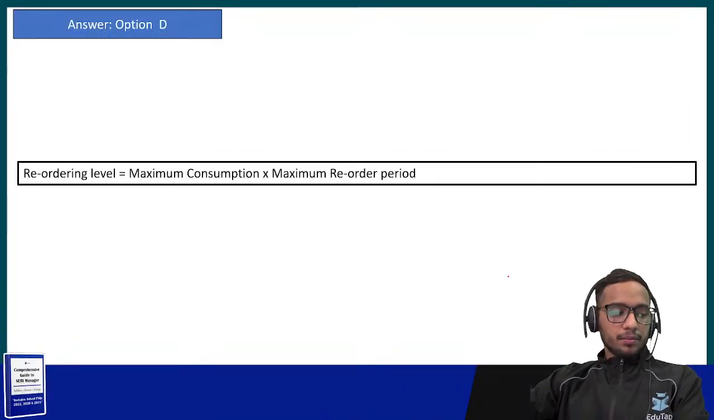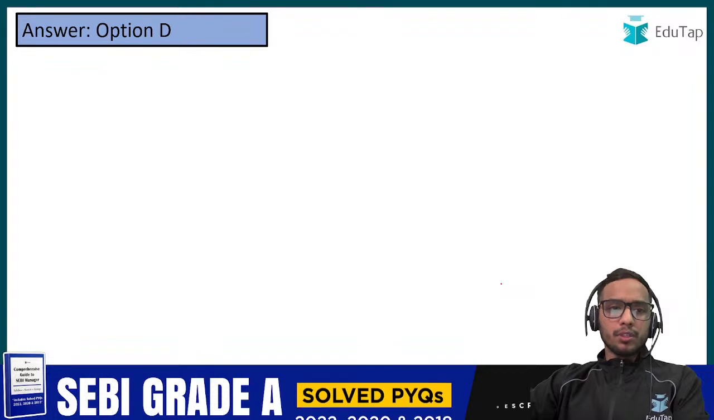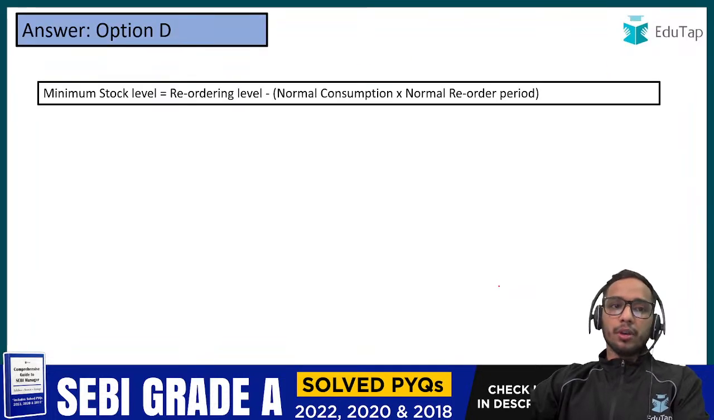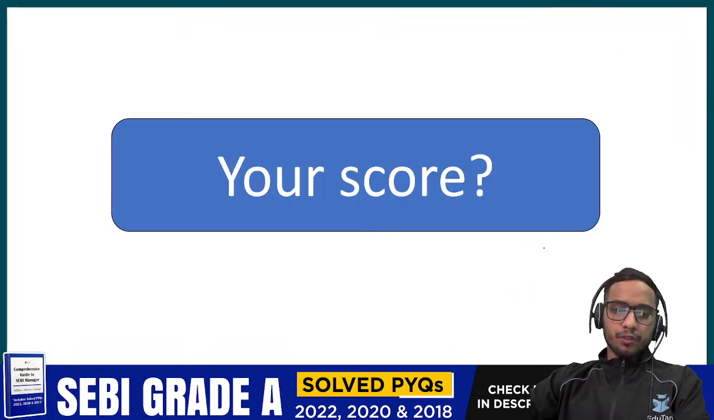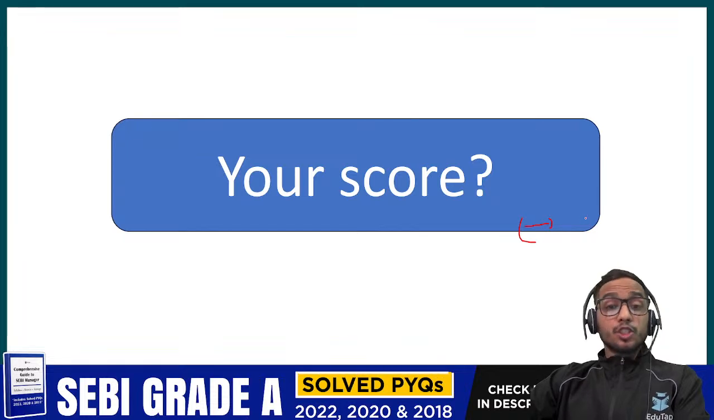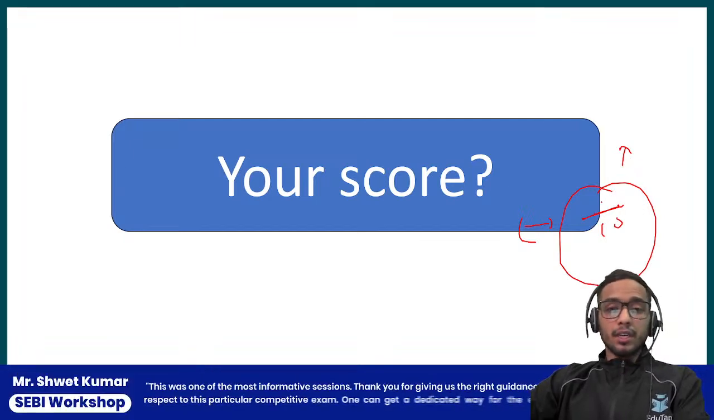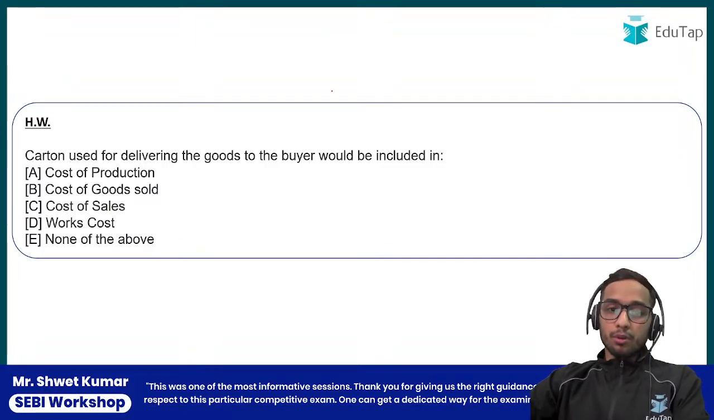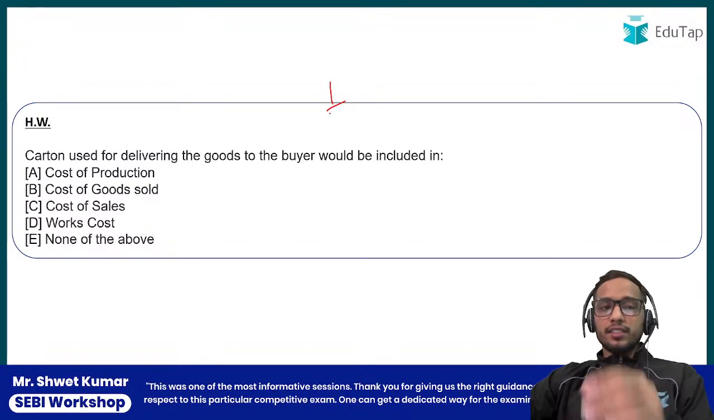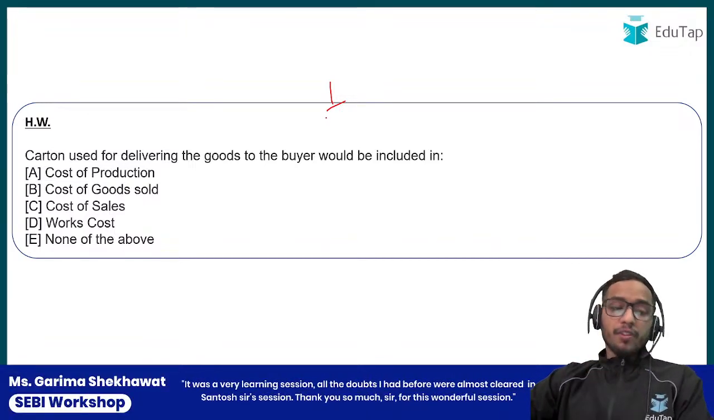Okay, questions are finished. This is your homework question, and first of all you need to give me the score out of 10, how many marks you have got, in the chat section. I have also included the homework question for you, and this is an important question. Listen to me very carefully.